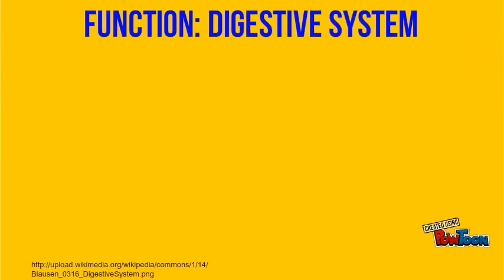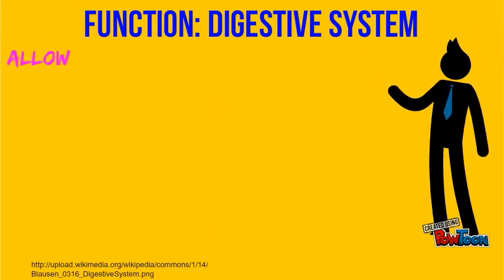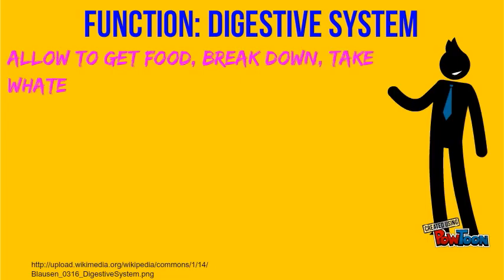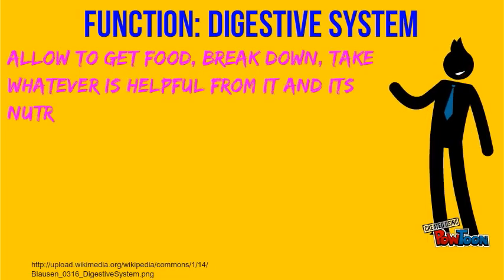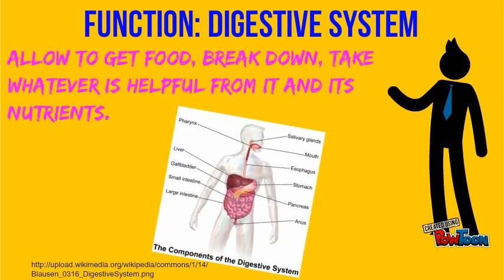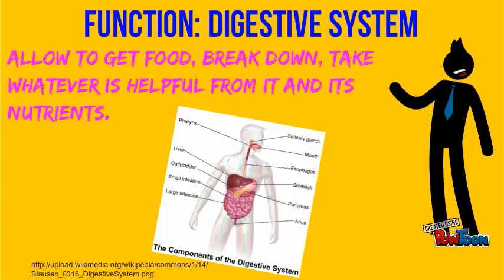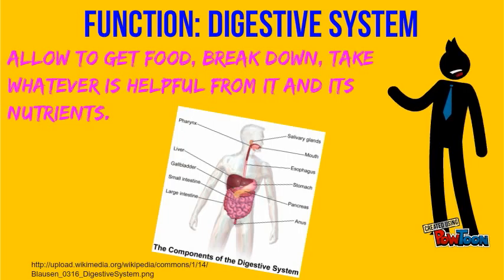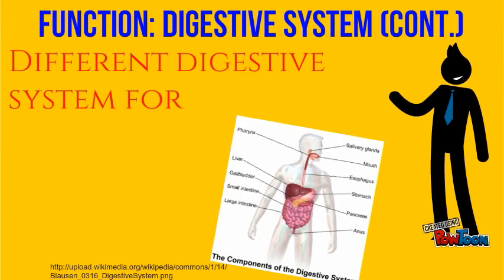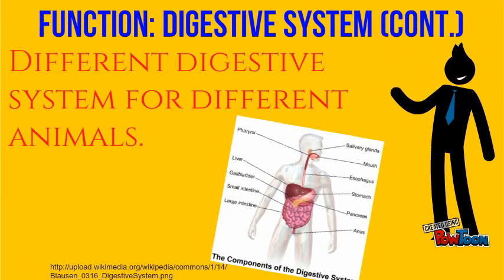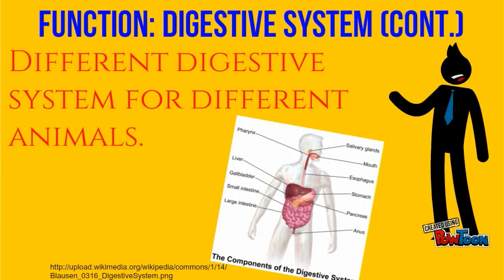Digestive system function. The digestive system is a system that allows an organism to get food, break it down, take whatever is helpful from it and its nutrients, and then get rid of what is not helpful. Organisms that can't completely make their own food like plants will have to ingest or eat it, and then they must have a digestive system in some way. Different species of animals don't have the same type of digestive system. Each organism's digestive system depends on their main diet and the amount of food they eat.